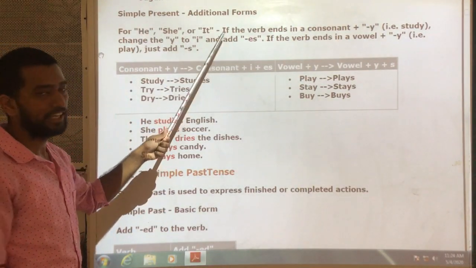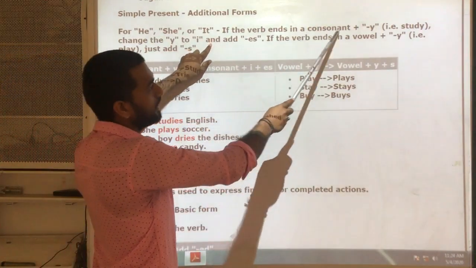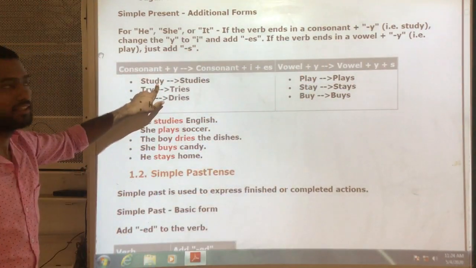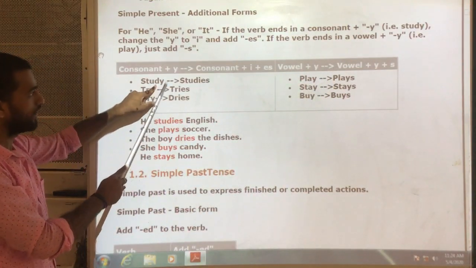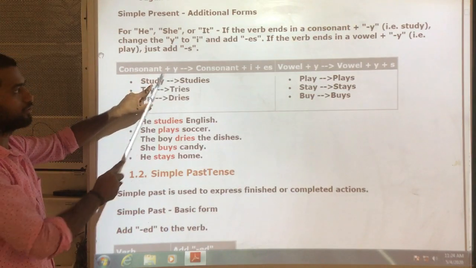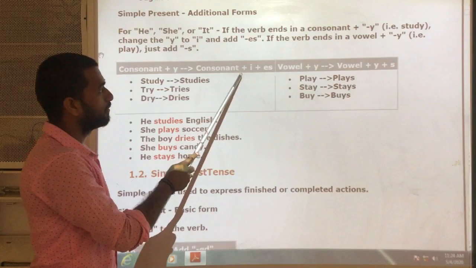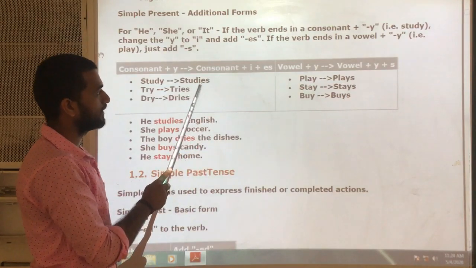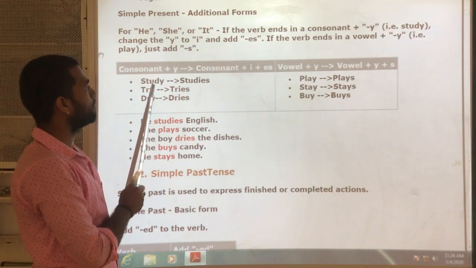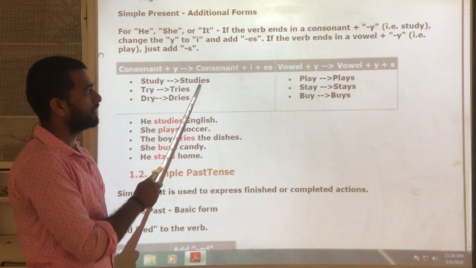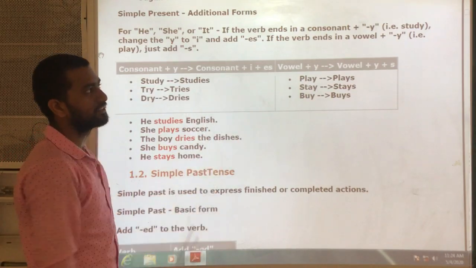If the verb ends in consonant plus y, like study, then consonant plus y becomes consonant plus i plus es. So remember, when consonant plus y is there, then consonant plus i plus es.